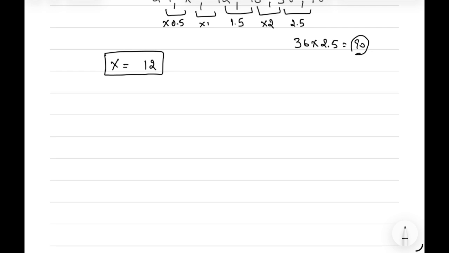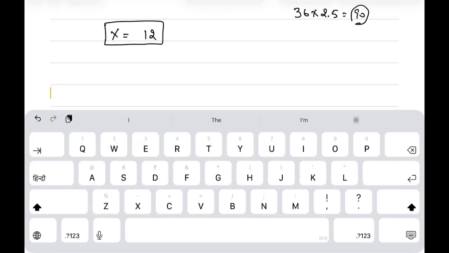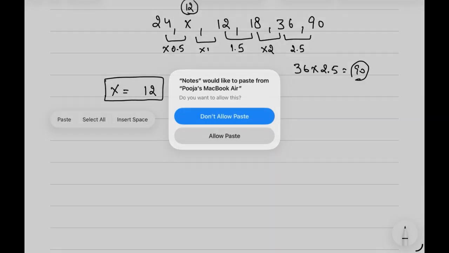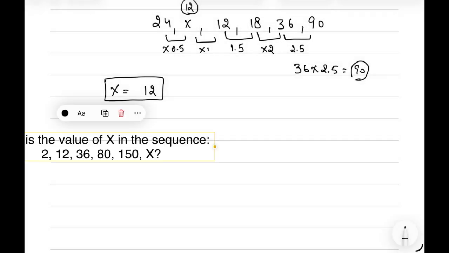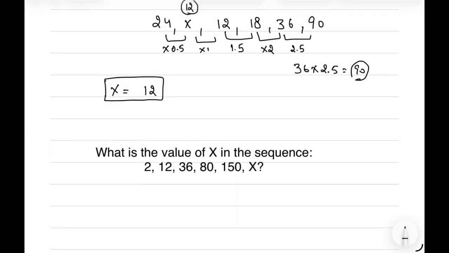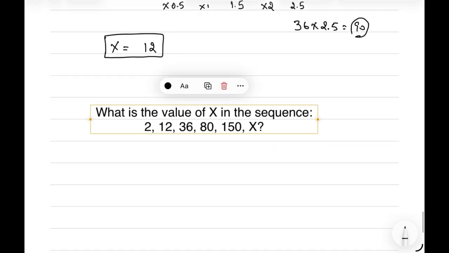Now the next question we have is from the 2024 exam. We are given a question where we have to find a missing term in the sequence. We have to find the value of x in the sequence.